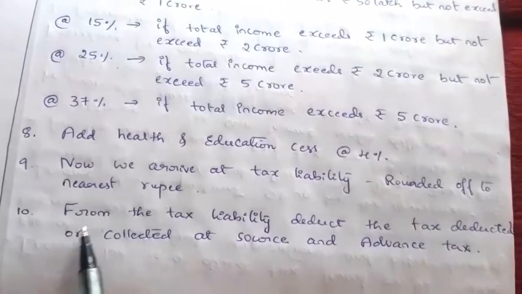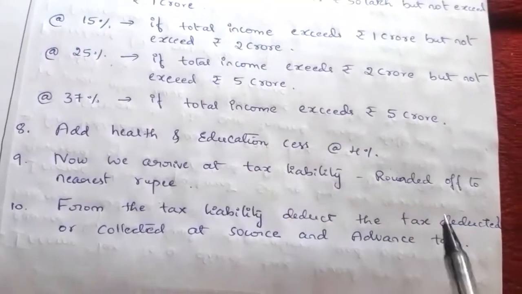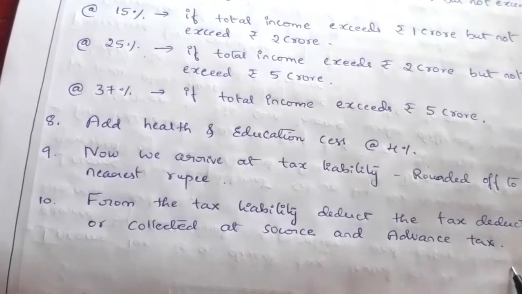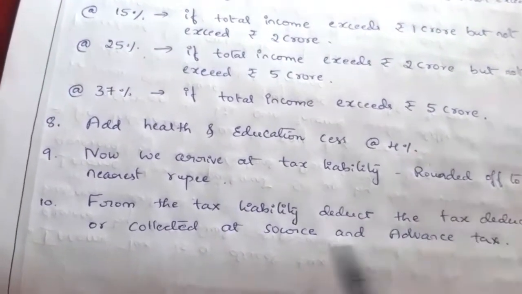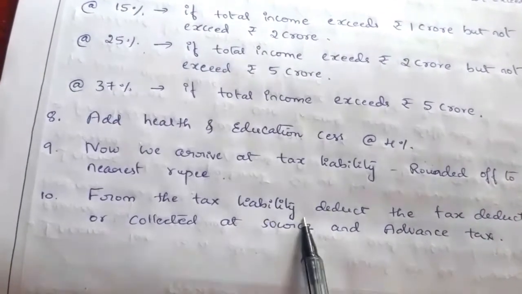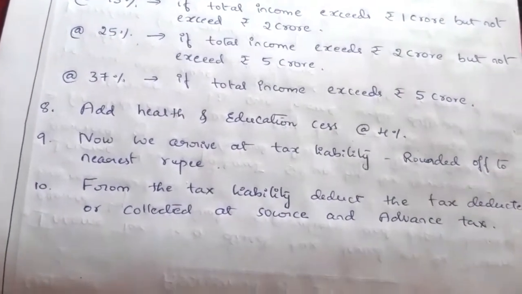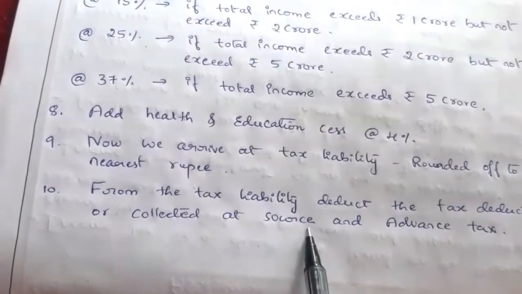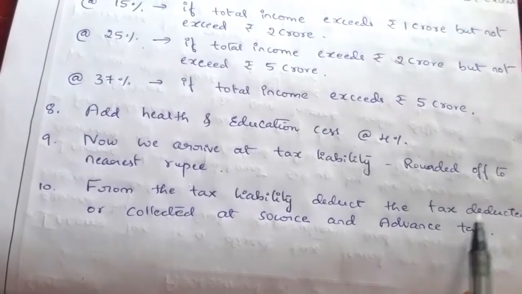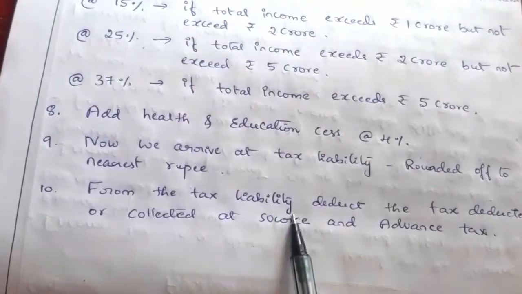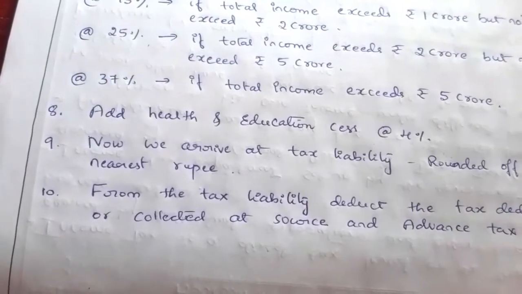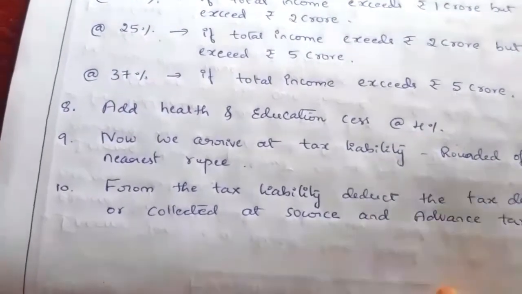Next, the last one: from the tax liability, if there is any tax deducted at source or collected at source or any advance tax paid before, that can be deducted. So from the tax liability we have to deduct any tax deducted or collected at source, or any advance tax or already paid tax. So the balance is the tax he has to pay to the income tax department.